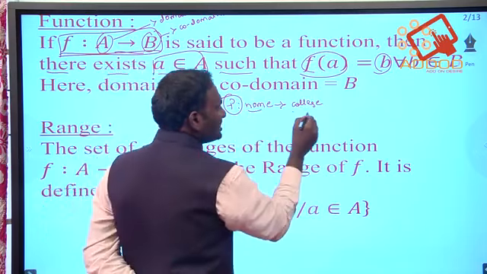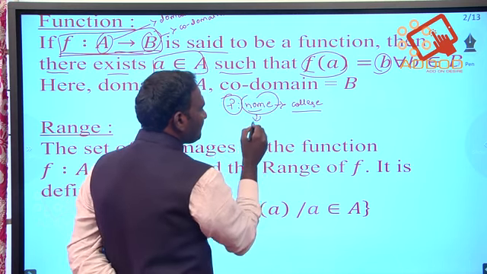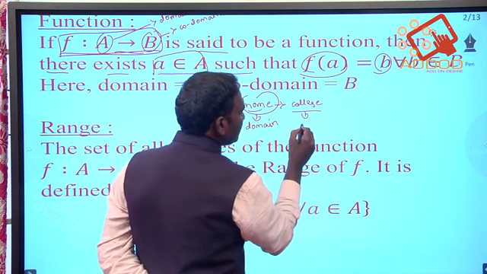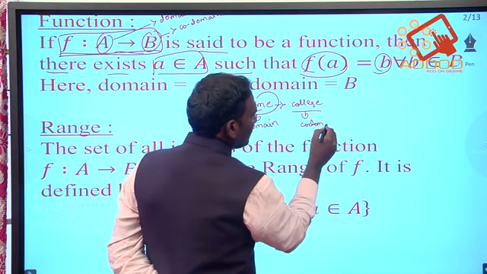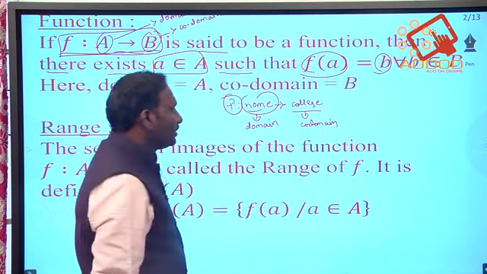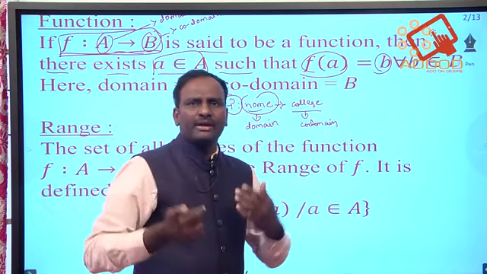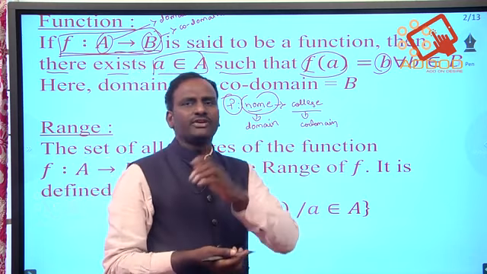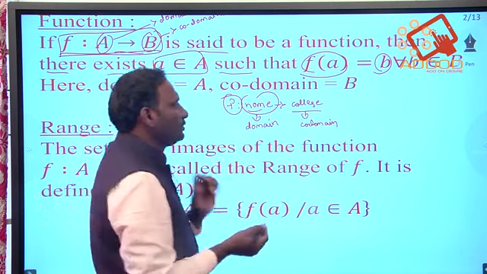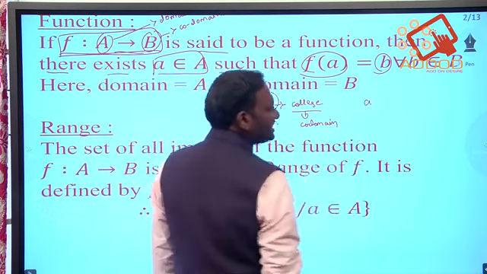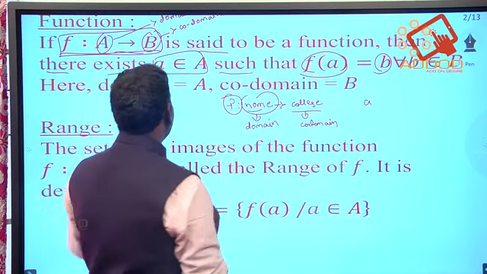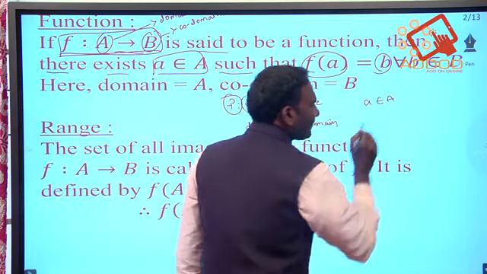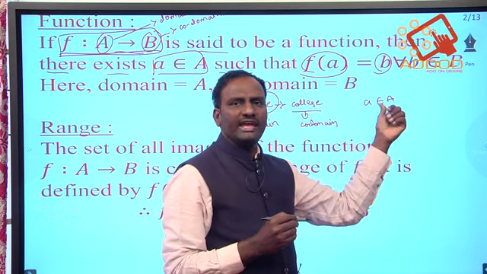So home to college. Home is our domain and college is our codomain. Here in the domain, for example, a family consists of father, mother, children. For example, you are an element of your family. Here you are taking your position as a. Who is our domain in general? Capital A. So from the domain you are the element.